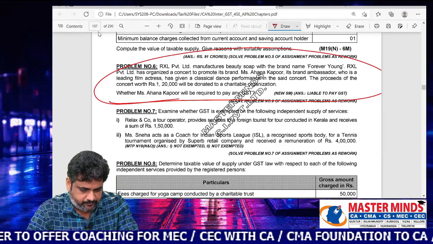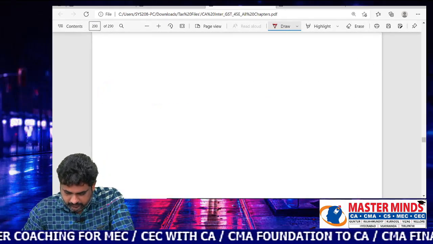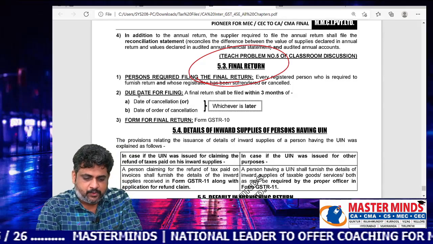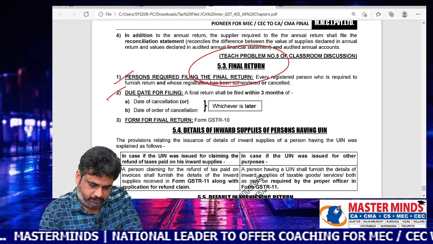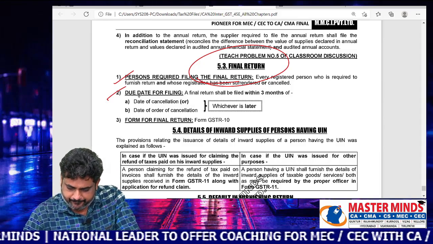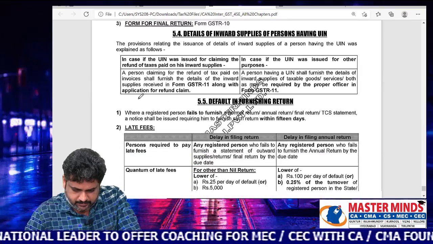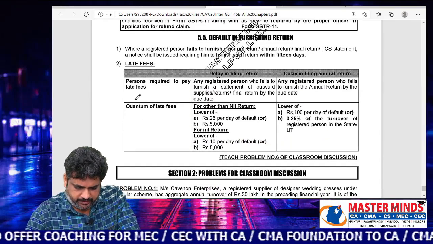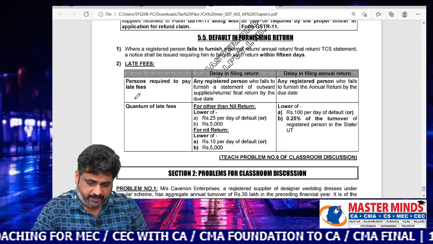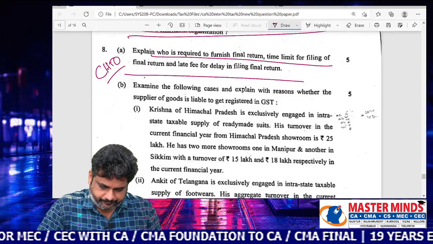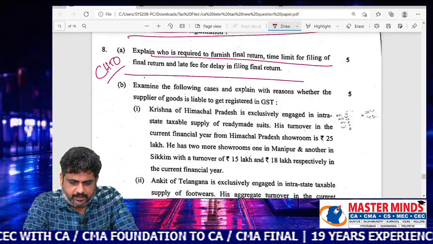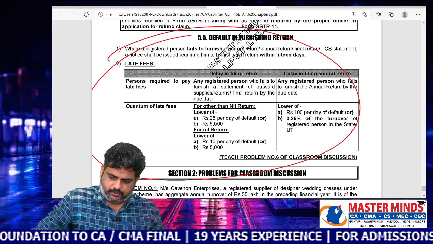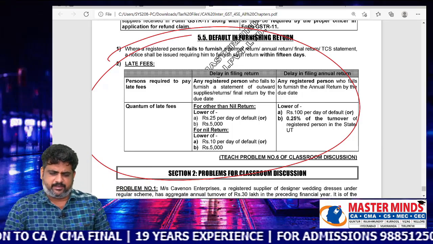Wait a minute. I will move to that particular page. So this is the topic that is there with final returns. Who are required to file the final return? What is the due date? And with respect to any default, then what is the position? Late fees. Okay, late fee. All the late fees are covered here. So this is the theory part that is covered in our material.